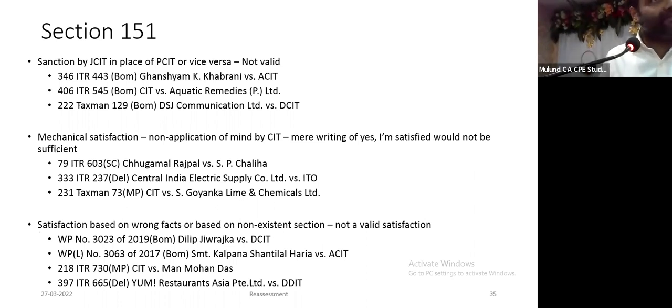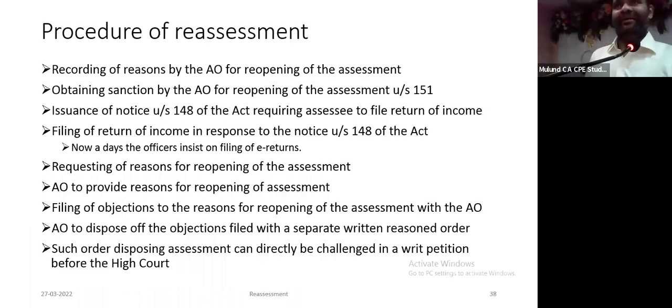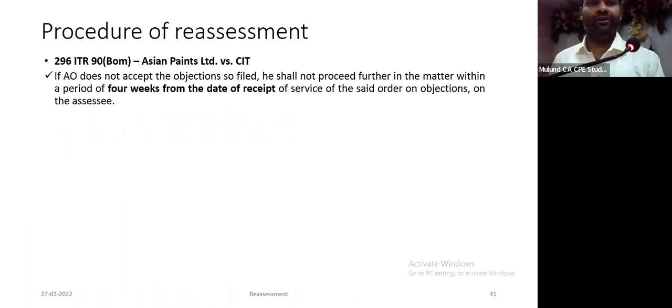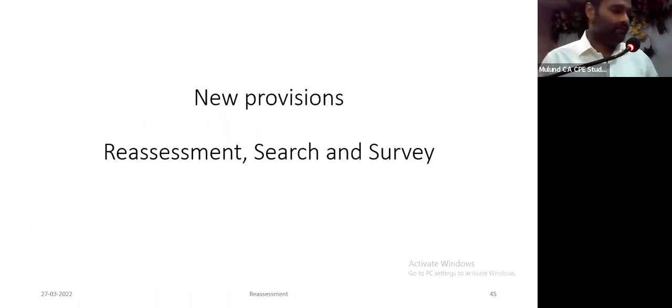All these arguments will continue in the new section, because there again there's a requirement of approval, but the requirement of approval is so strict, at each and every step, which we'll go through. The procedure of assessment, the old assessment, I think we can skip, because no longer is one required to follow that procedure. I'll just briefly state it.